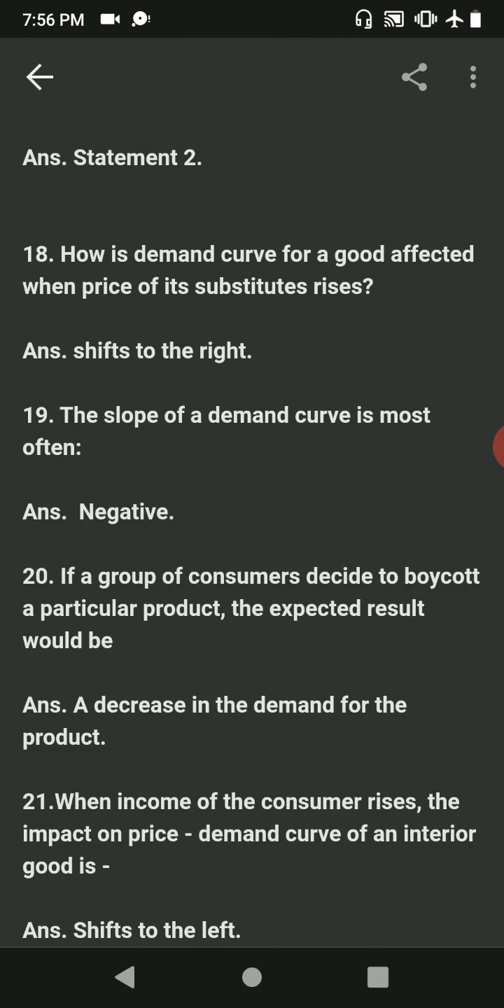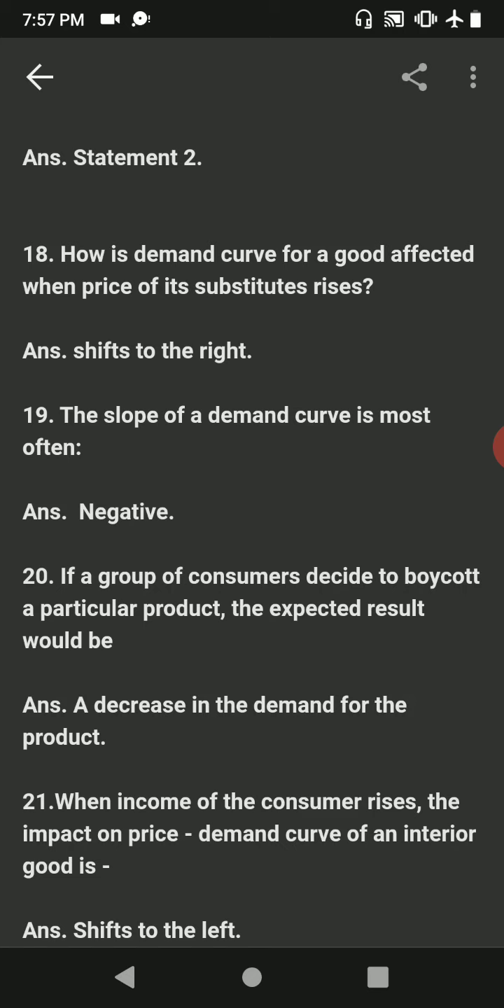Question number 18. How is demand curve for a good affected when price of its substitutes rises? Answer is shifts to the right. In case of substitute goods, increase in the price of one good results in increase in the demand of its substitute good. Example, tea and coffee are substitute goods. When the price of tea increases, then consumer starts consuming coffee in place of tea. As a result, demand for coffee increases.